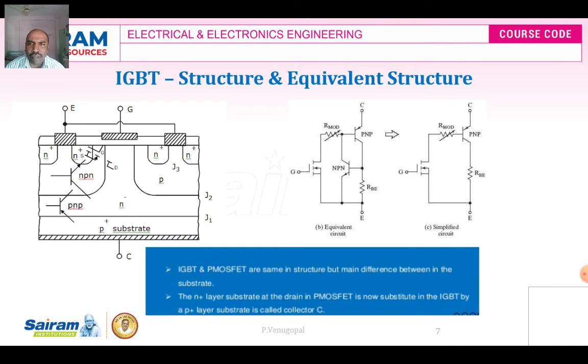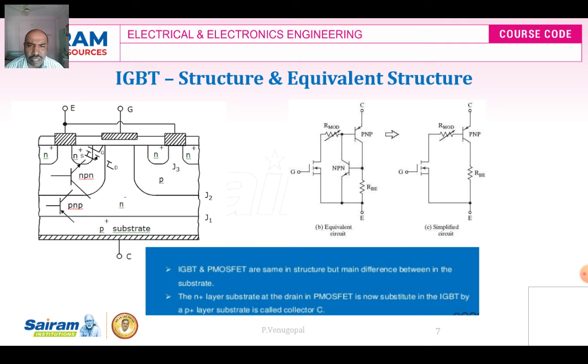We are observing the IGBT structure, which has an N minus layer and a P substrate, and the IGBT has 3 terminals: emitter, gate and collector. The gate part of the power MOSFET is insulated from the collector emitter part of a BJT, so that the IGBT is formed. On the right hand side, figure B and figure C show the equivalent circuit and simplified circuit of the power IGBT, where it uses 2 transistors, NPN and PNP transistors.